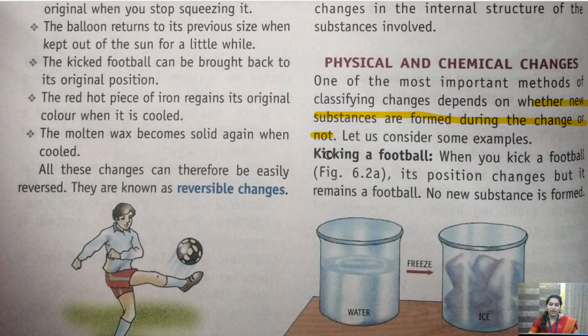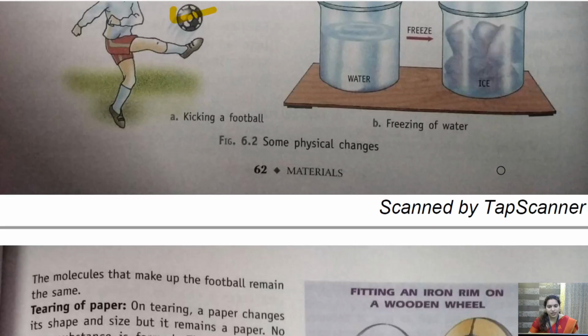For example, kicking a football. When we are kicking a football, the molecule of the football does not change. The football will remain a football as it is. The substance is not changing, so it is a physical change.